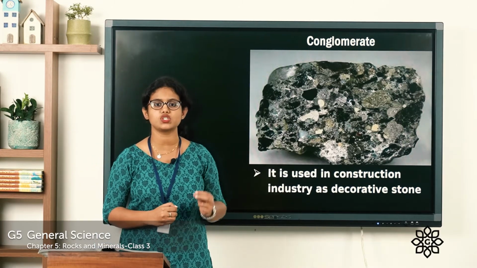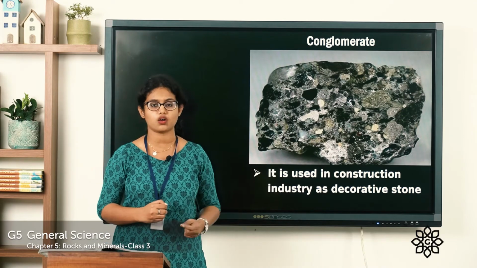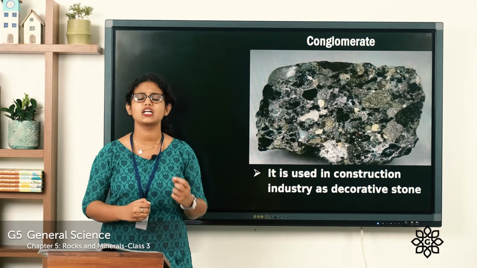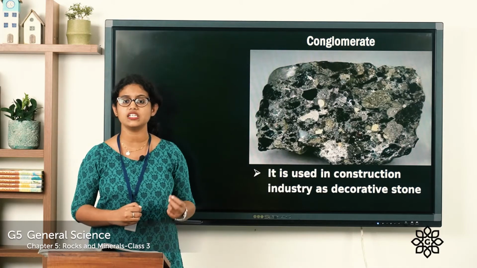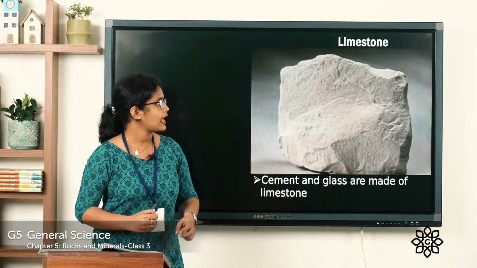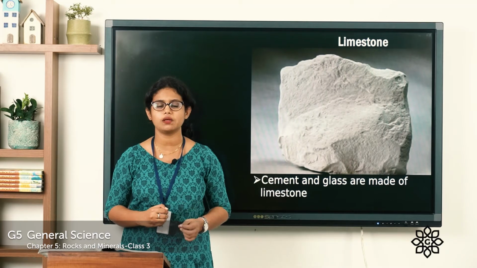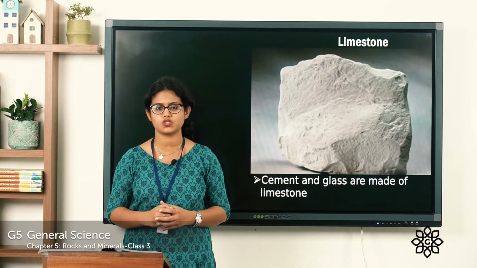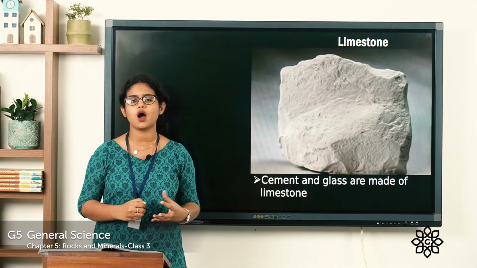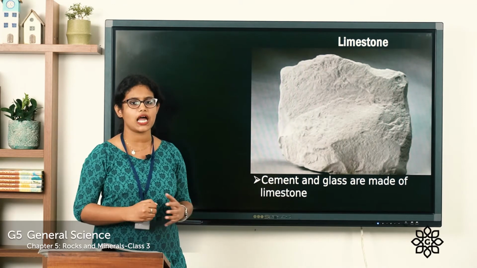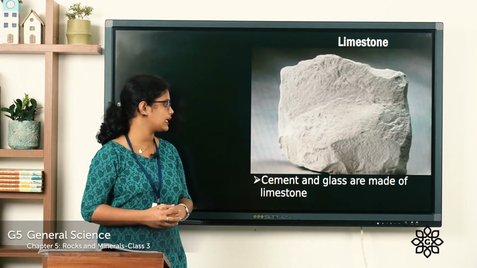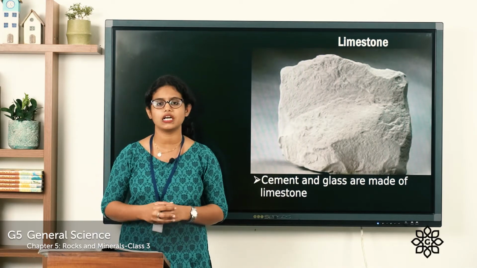So the construction industry uses this rock. You know why? Because it is a very colorful rock, so that they use this as a decorative stone. And the next type of sedimentary rock is the limestone. This limestone is commonly found in warm marine water. And this limestone is used for making cement as well as glass.